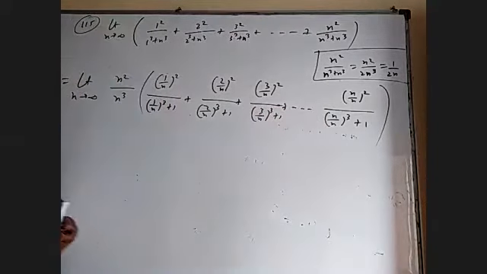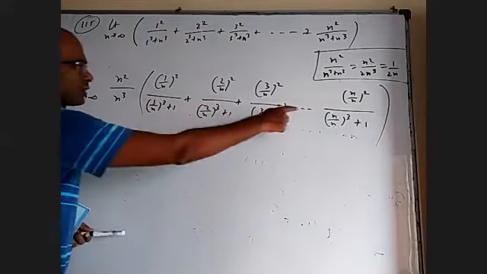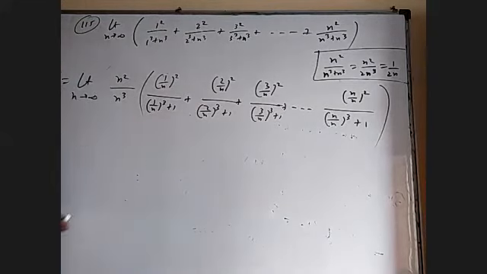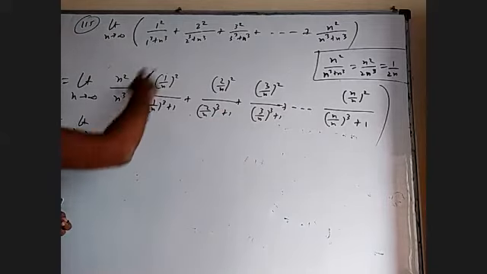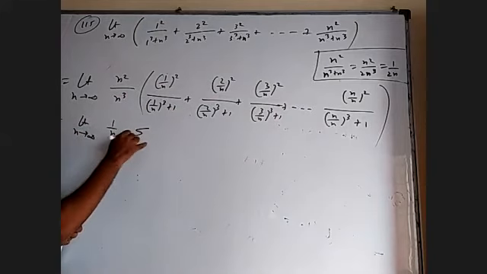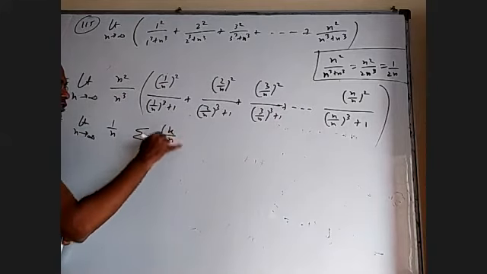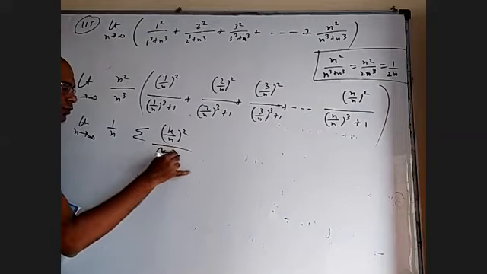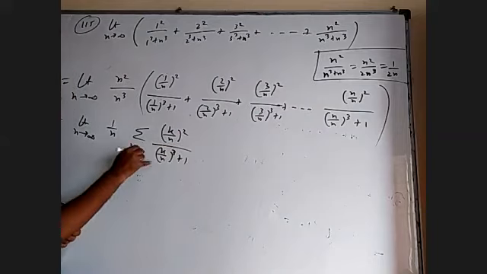Okay, so I divide with n square here, multiply with n square, divide with n cube, multiply with n cube. Why I'm doing this? For two reasons. We all know we need a 1 by n every time, and everything should be in the form of f of k by n. So I'm going to write all these things as sigma k by n whole square by k by n whole cube plus 1, where k is changing from 1 to n.